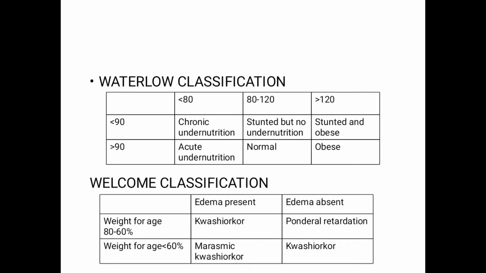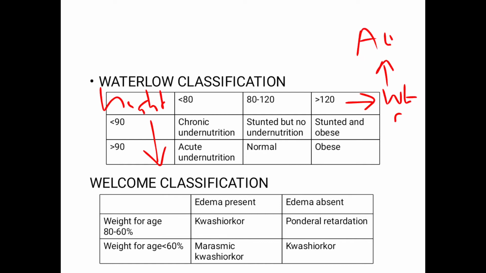Moving on to the Waterloo classification. This classification takes into account the weight for the age. This line is for the weight for the age, and this is for the height. One thing that needs to be remembered is that weight is usually affected in acute and chronic malnutrition, while the height is usually affected in chronic undernutrition. So, for instance, if the weight for that particular age is less than 80 and the height is also less than 90, the child is suffering from chronic undernutrition.